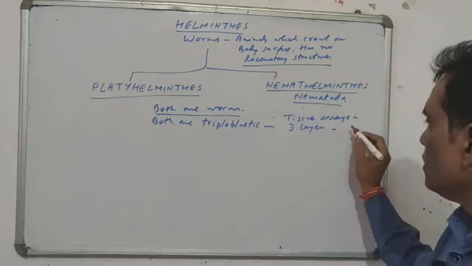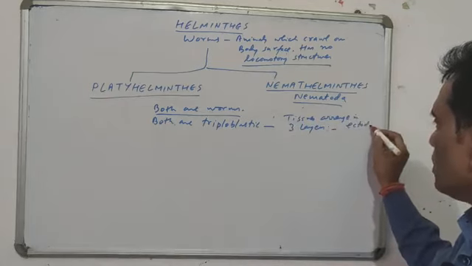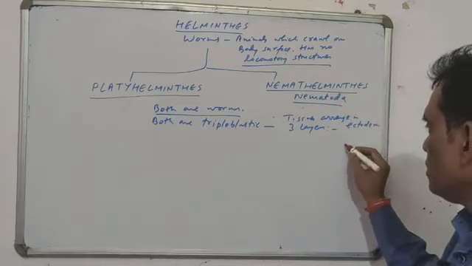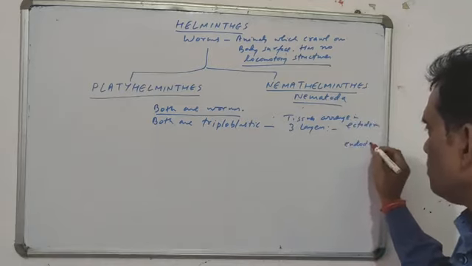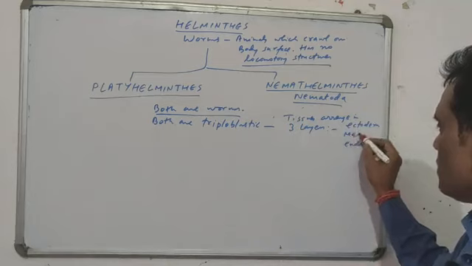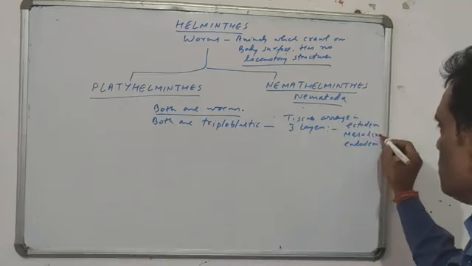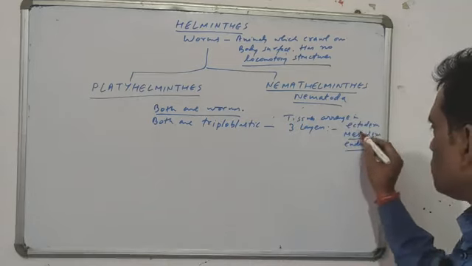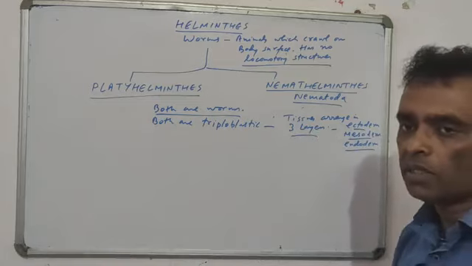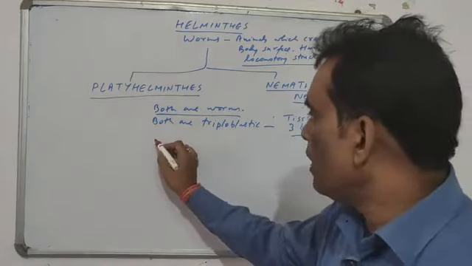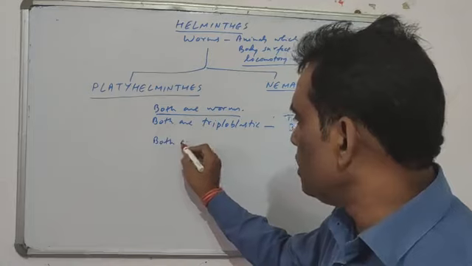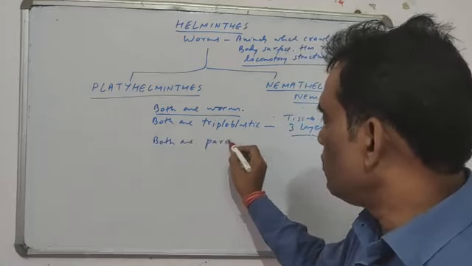Triploblastic means the tissues which are formed are arranged in three layers: the outer layer, which you saw in coelenterates as ectoderm, the inner layer, of course endoderm, and a central layer developing here that is called mesoderm. So three layers of tissues are called triploblastic, and both have a parasitic way of nutrition.